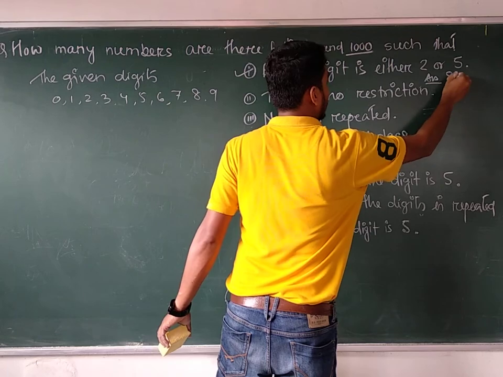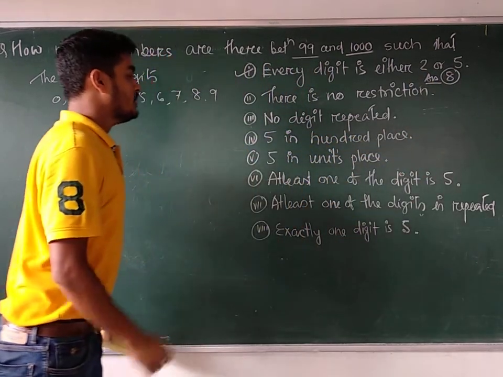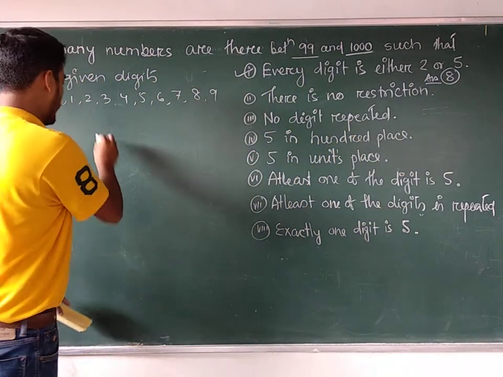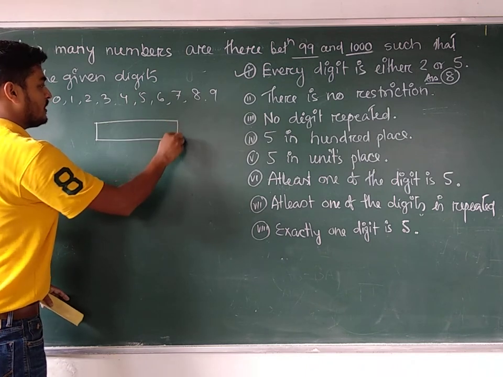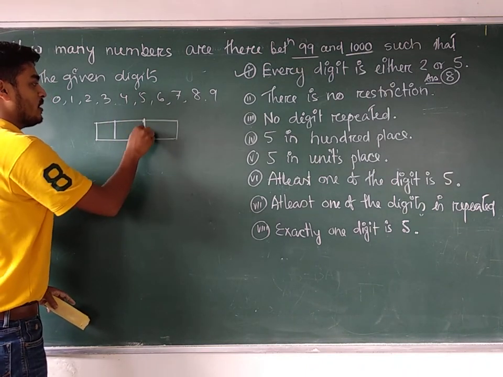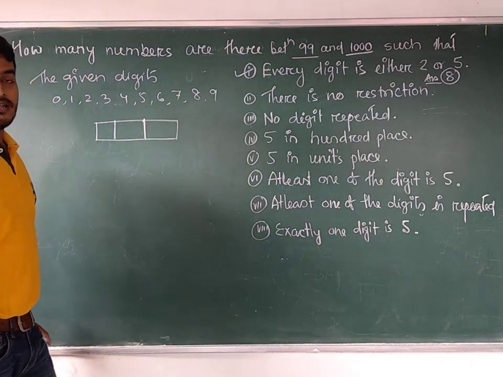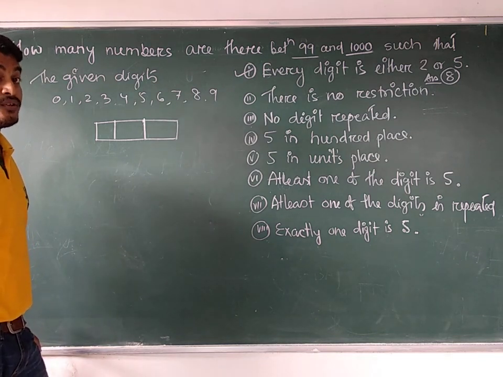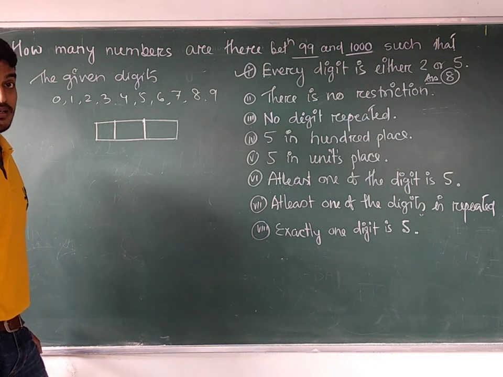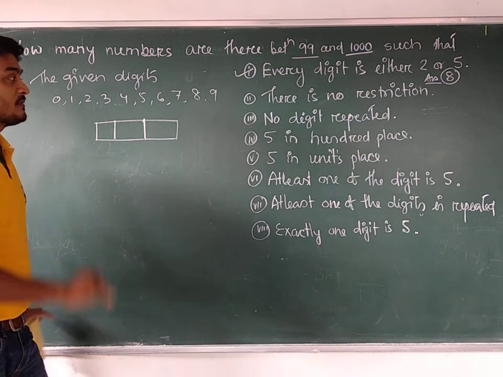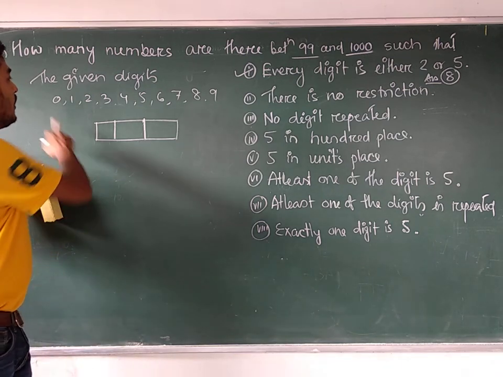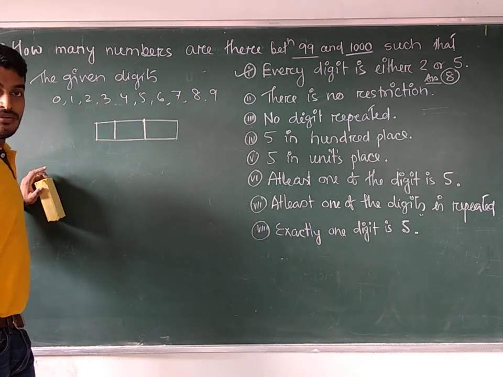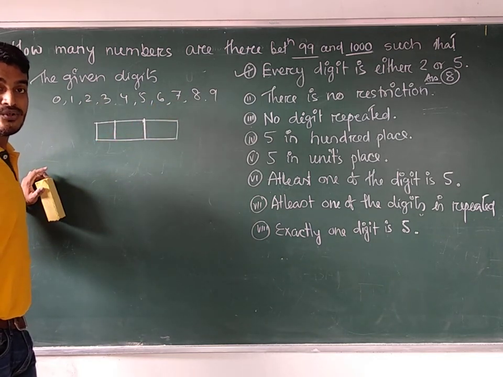The answer is 8. What about the next one? There is no restriction. We have to form a number which contains how many digits? 3 digits. No restriction means repetition allowed. How many 3-digit numbers can be formed? How many digits do we have? 10 digits, from 0 to 9.